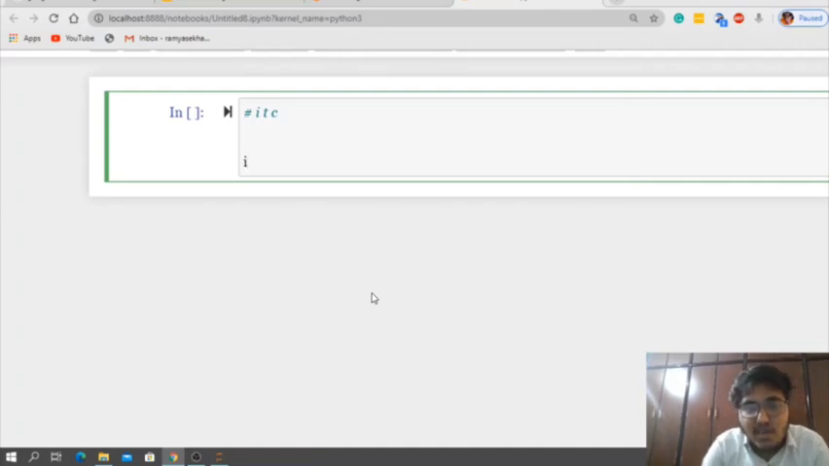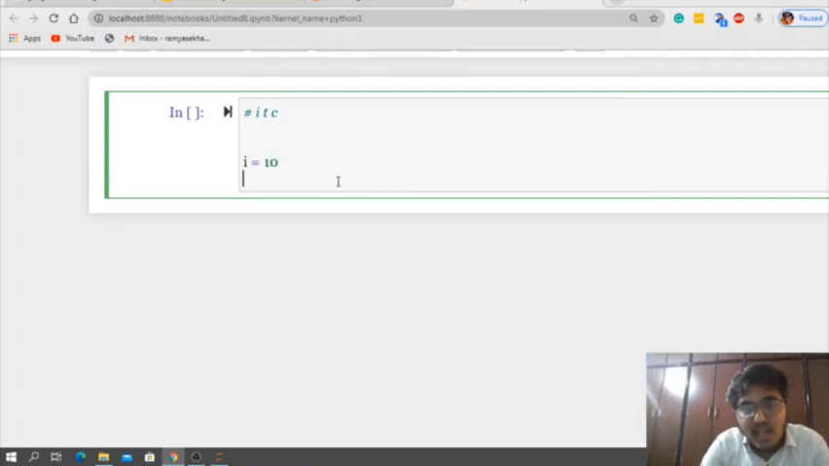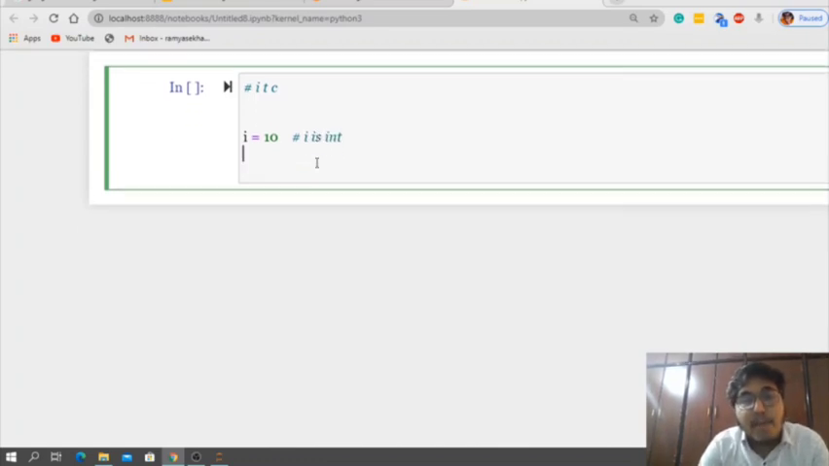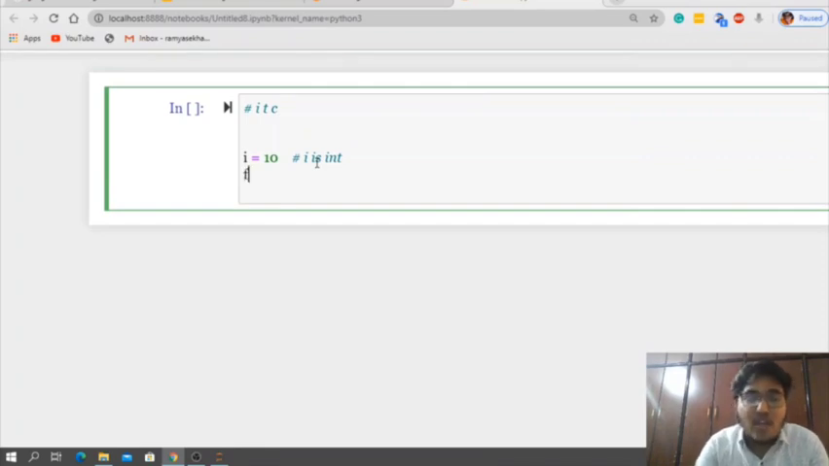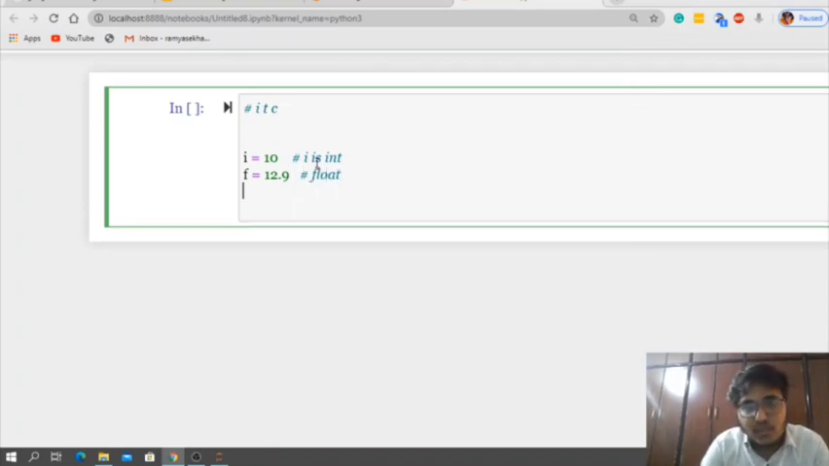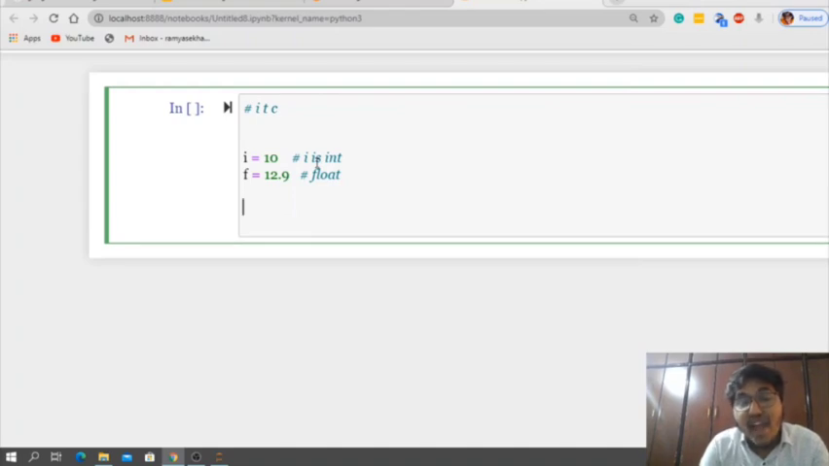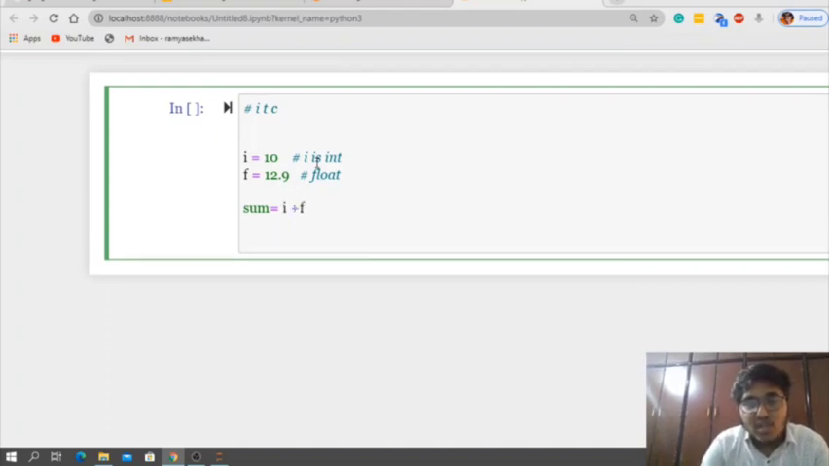Let us take the value i. Here the value of i is 10, of type integer. So is i an integer or not? i is int. Now I am taking one more value, a float: f is equal to 12.9. So f is a float, guys. Now I want to add both these values: sum is equal to i plus f. So here I am adding both an integer and a float.